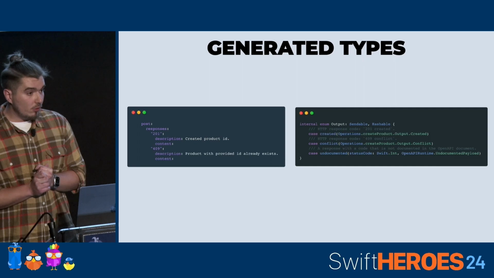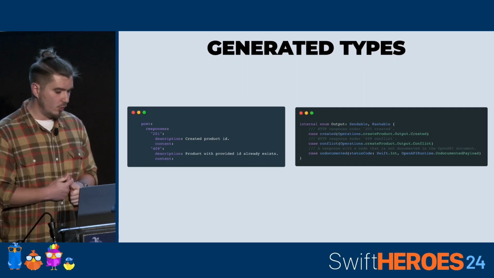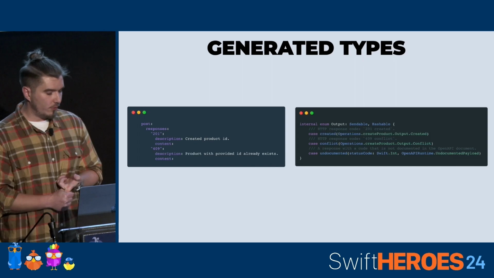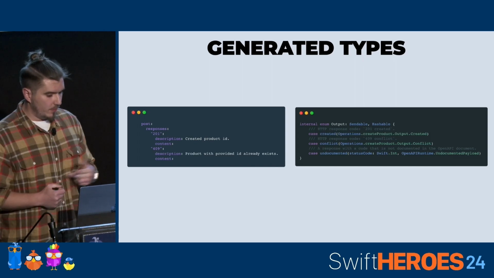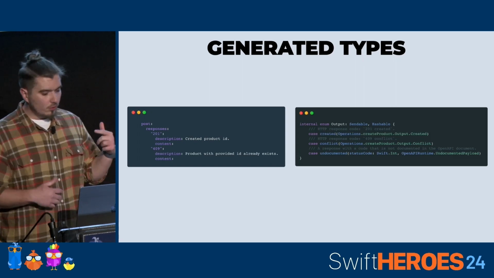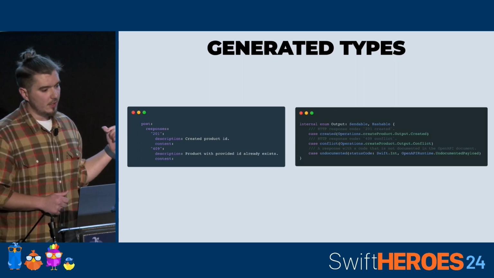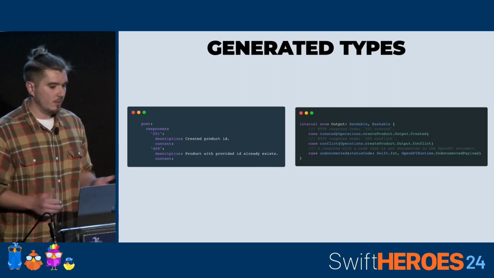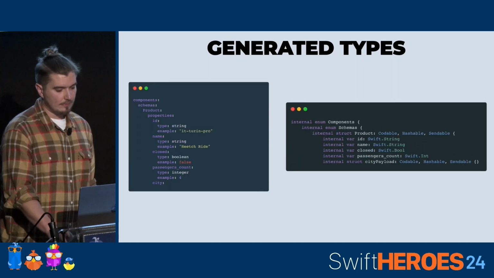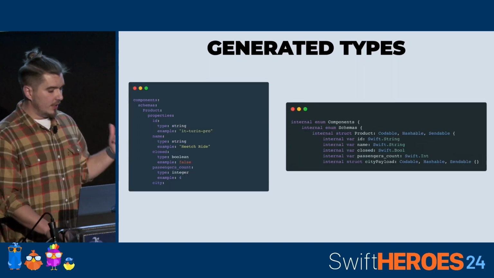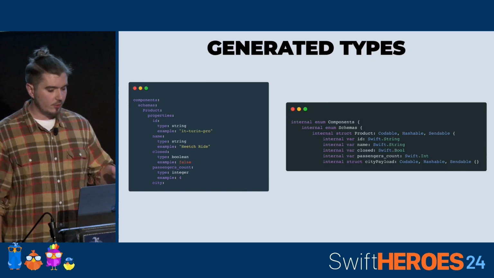The output enum covers all possible responses. So we have the created one, 201, conflict response for 409, and there's also the one named undocumented for all other status codes that were not defined in the document, but it still can happen. And last but not least, we have our components transformed into Swift structures.